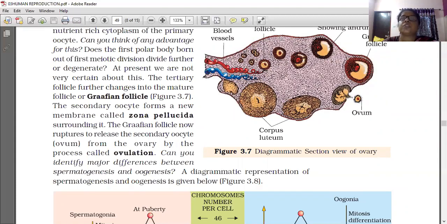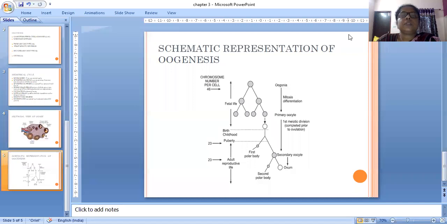The structure is important. Along with the question, you have to draw it. This is the schematic representation of oogenesis. This one is the oogonia. Oogonia can also be called a gamete mother cell. The chromosome number per cell is 46.